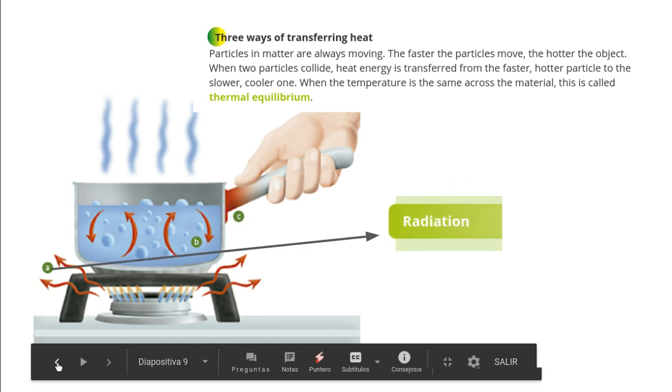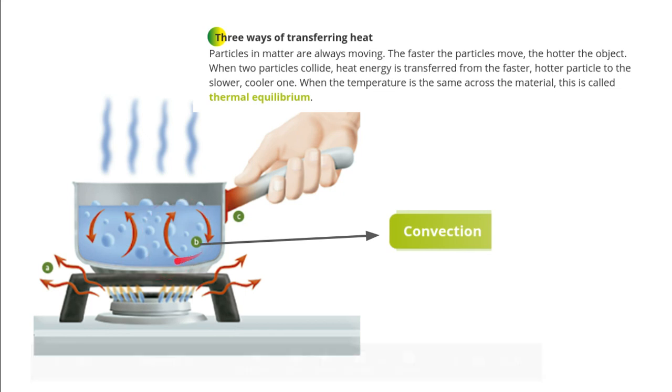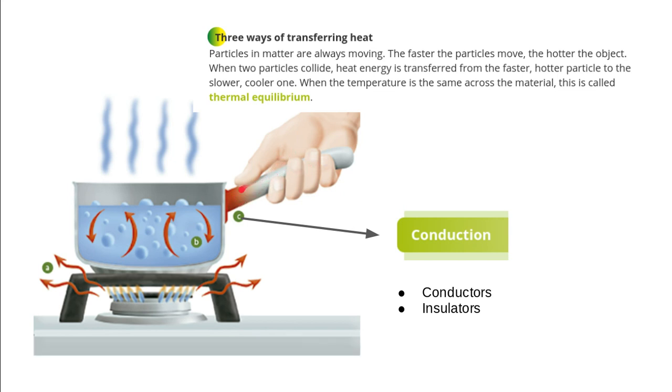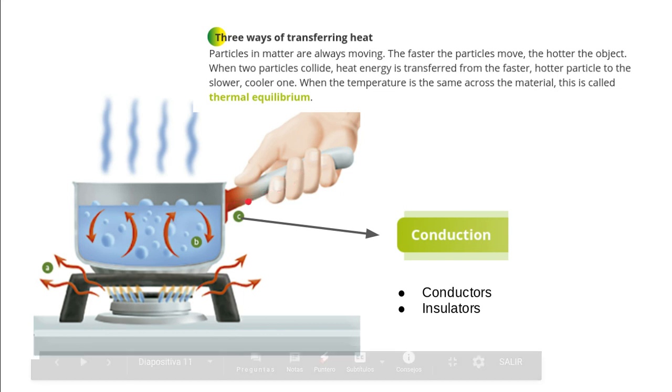So remember, radiation: the heat energy transfers making these waves through the air. Convection, for liquids and gases: when they are hot they go up and when they are cold they go down, and they start making these circles. The same for gas. And conduction: when two objects are in contact, right? And depending on the type of material, the heat energy transfers very easily or doesn't transfer so easily.